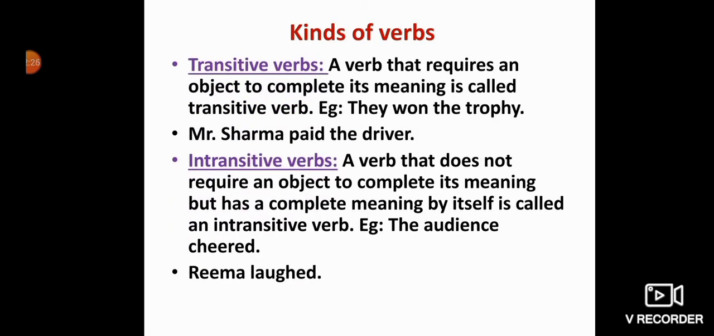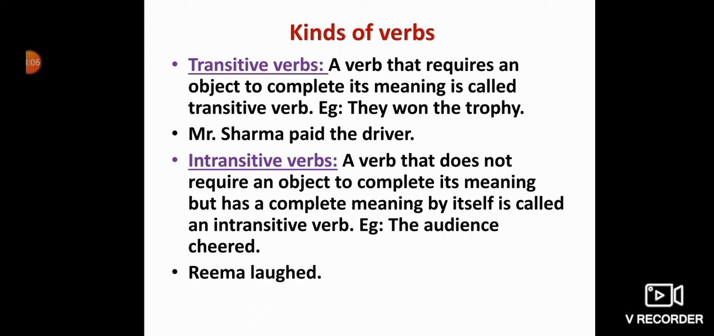Now the kinds of verbs. Basically there are two kinds of verb, transitive verb and intransitive verb. What is a transitive verb? A verb that requires an object to complete its meaning is called a transitive verb. Children, in your very first topic, that is the sentence, I have explained to you already that in a sentence there is a subject, an object, and one action word. Okay, this is there in a sentence.